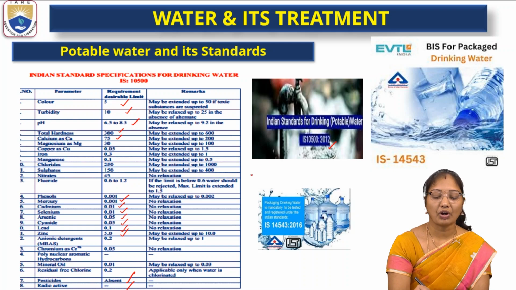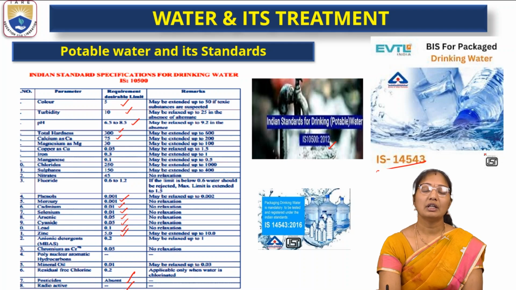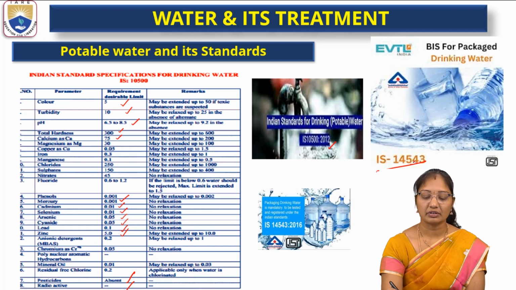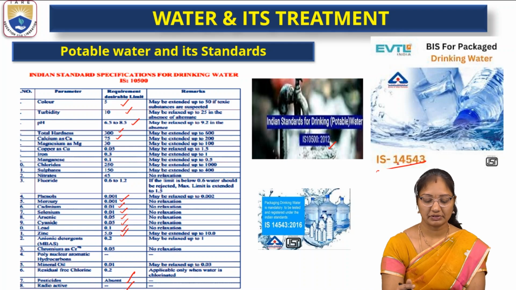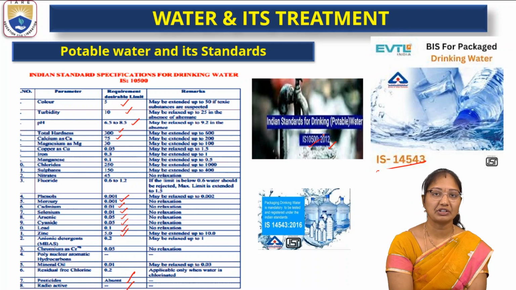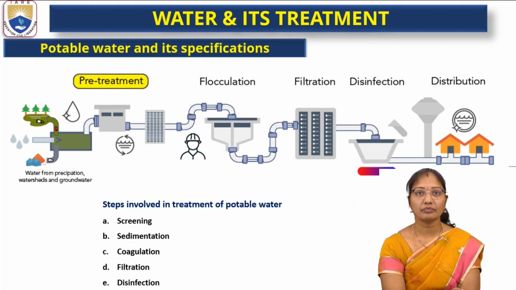Again for packaged water, this is IS 14543, where the specifications change slightly for packaging purposes. Drinking water should satisfy the IS 10500 specifications, and then only is it considered safe for human consumption.